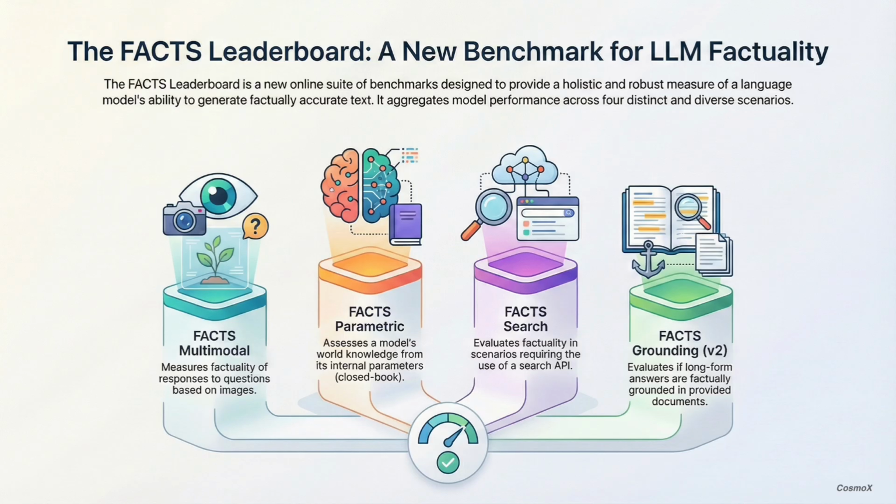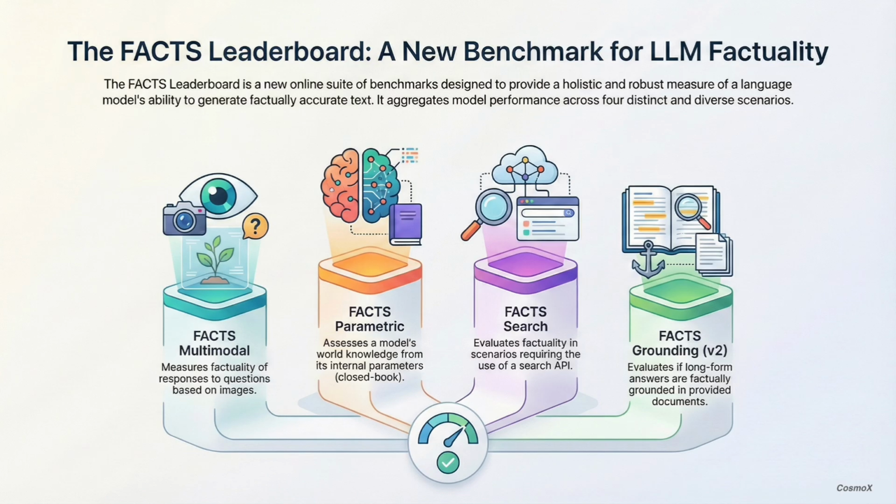What's really fascinating to me is that they get that factuality isn't just one thing, it's layered. So it's not just a single test then? No, not at all. The final score is actually an average of 4 different sub-leaderboards. Each one tests something unique to get a balanced view. Okay, so let's walk through those 4 pillars. This is kind of your guide to how it all works.